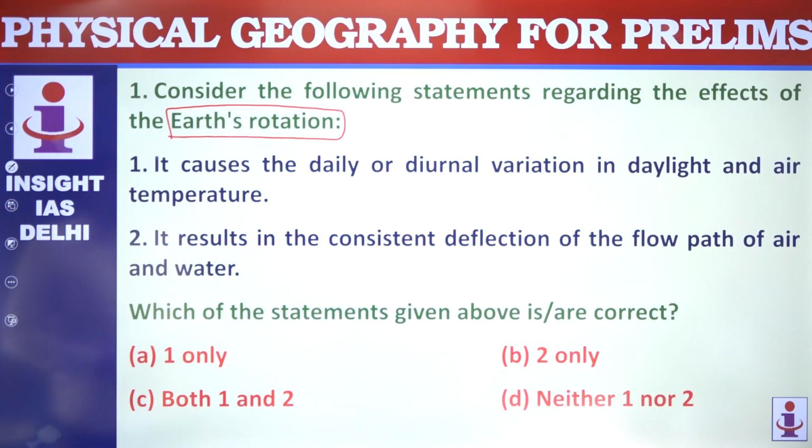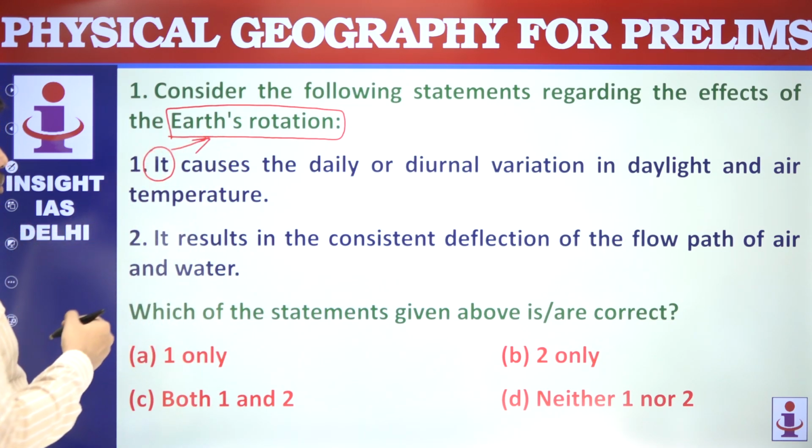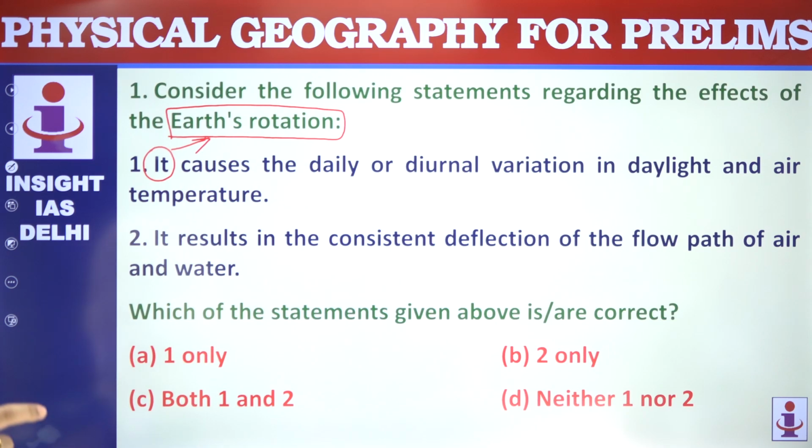So the question is about Earth's rotation. Earth's rotation causes the daily or diurnal variation in daylight and air temperature. Yes, this is very much true.